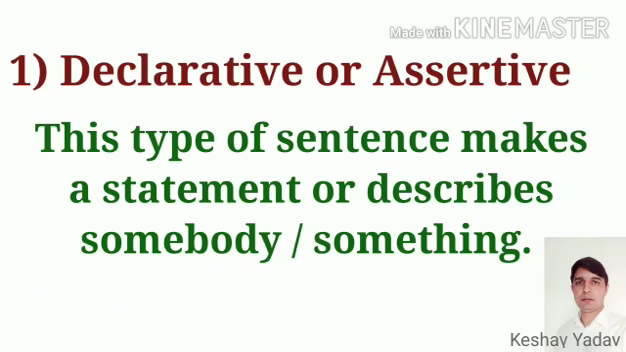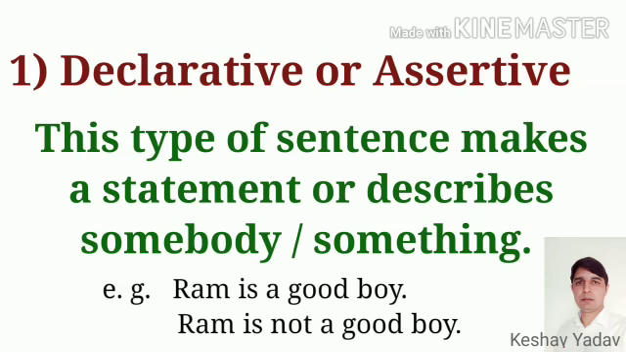First, declarative or assertive sentence. This type of sentence makes a statement or describes somebody or something. It can be positive or negative. For example, Ram is a good boy. Ram is not a good boy. They are the most commonly used sentences.